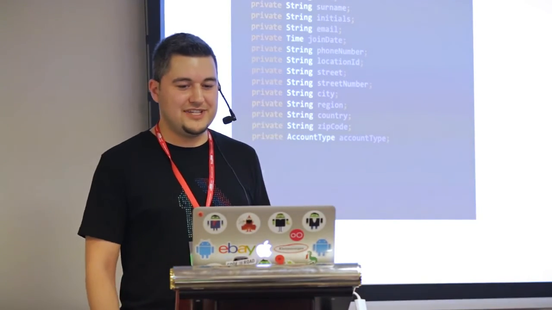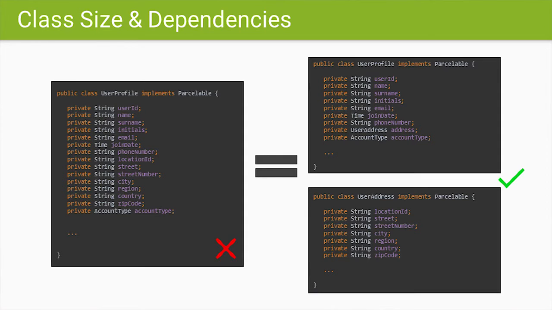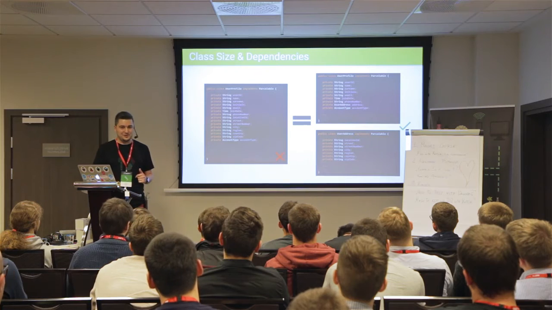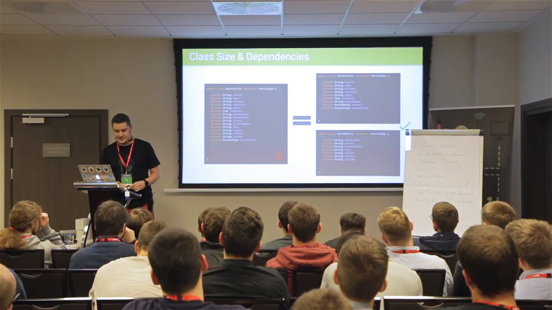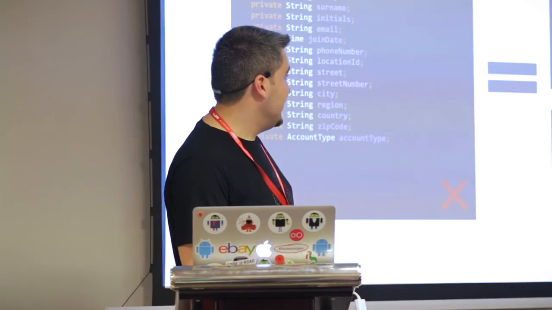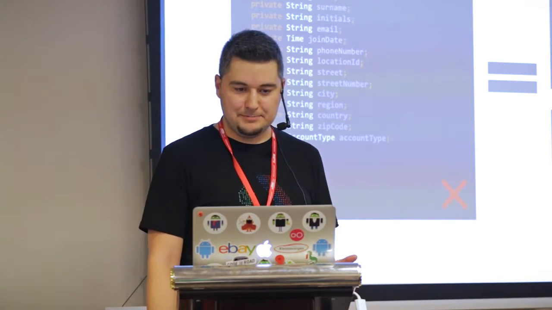So this class has too many fields, and usually it's suggested that it can be split into multiple classes. Why don't we do it like this? We create one more class, which is called UserAddress. We put all the address-related stuff there, for example, and use it in our user profile class. And that's it.